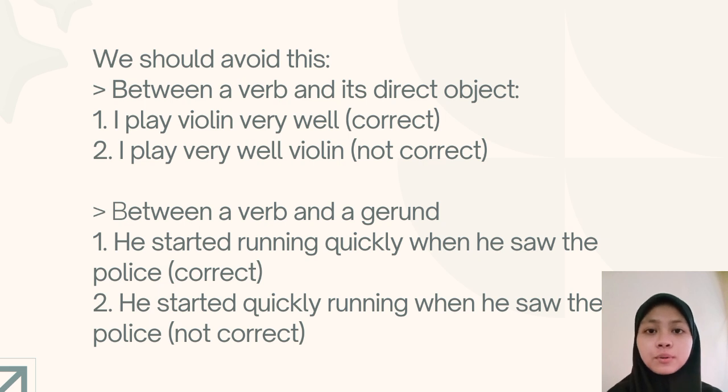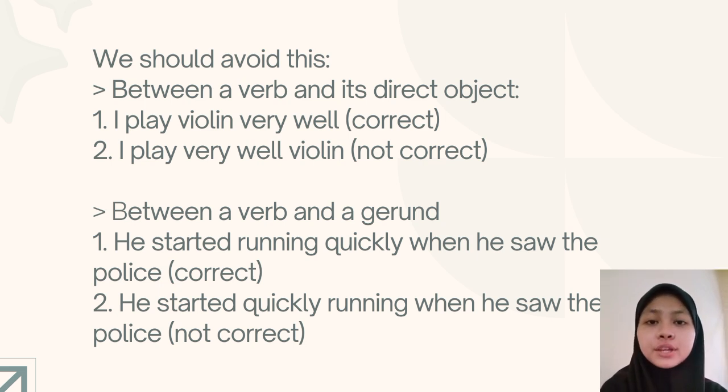And we should avoid these positions of an adverb. So the first is when you put an adverb between a verb and its direct object. So as you can see here, there are two examples. The correct one is I play violin very well, and the wrong answer is I play very well violin. So you cannot put adverb between a verb and its direct object, which is in this example, you put very well between play, which is a verb, and violin, which is a direct object. So the correct one is I play violin very well.